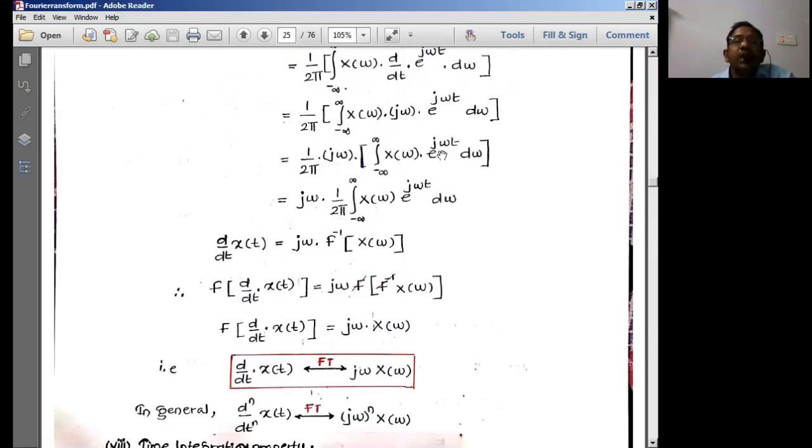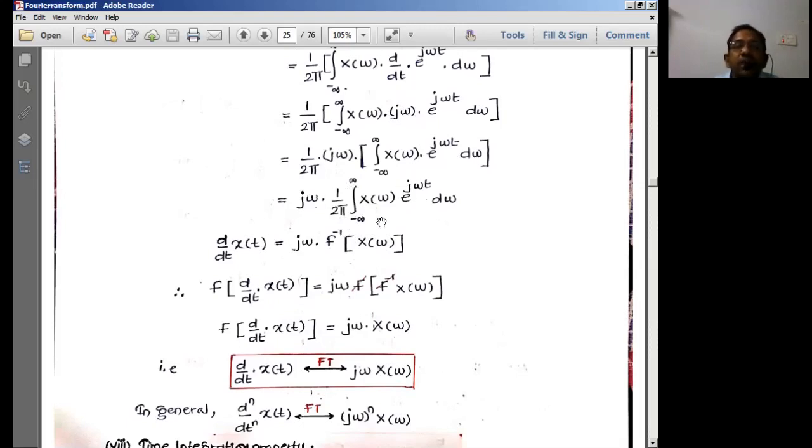So that is taken, and the exponential part multiplied with the signal will be taken, and j omega will be taken outside, which is the constant value. The resultant of this is going to be a constant. After differentiation, I will be taking it out. The next is j omega into 1 by 2 pi into this particular factor.